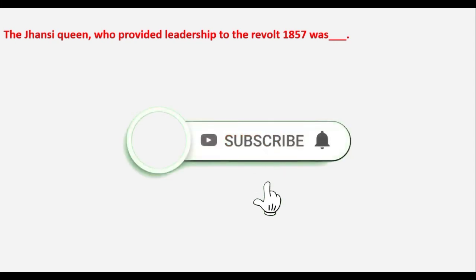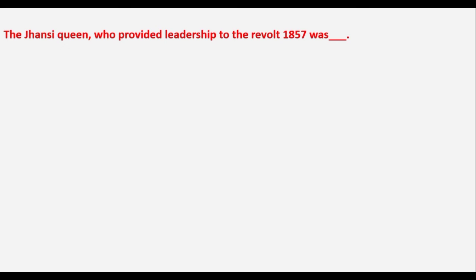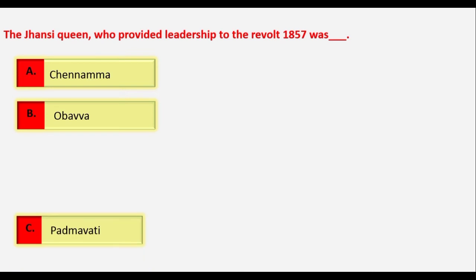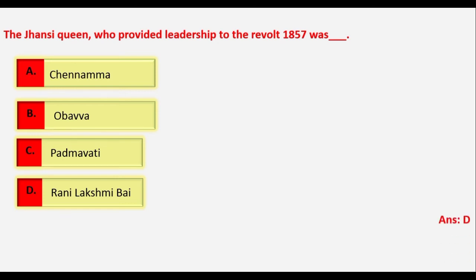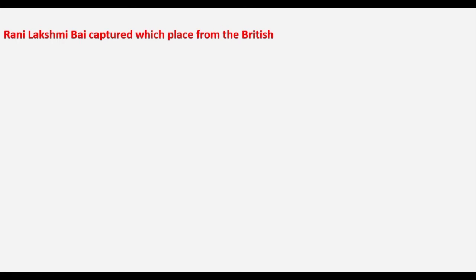The next question is, the Jhansi Queen who provided the leadership to the revolt of 1857 was. He is asking for the name of the Jhansi Queen, whether it is Channamma, or option B, Belavadi Mallamma, or Padmavati, or Rani Lakshmi Bai. Yes, she is none other than the Jhansi Queen Rani Lakshmi Bai, who provided the leadership to the revolt of 1857. Therefore, option D is the right answer.